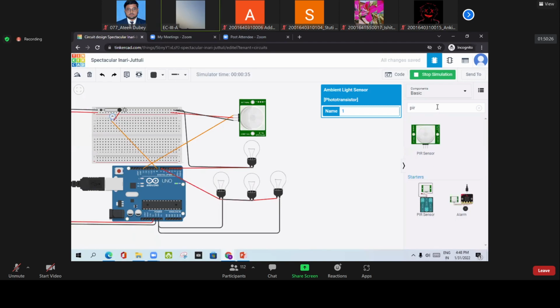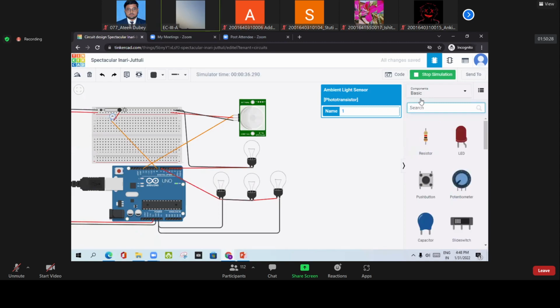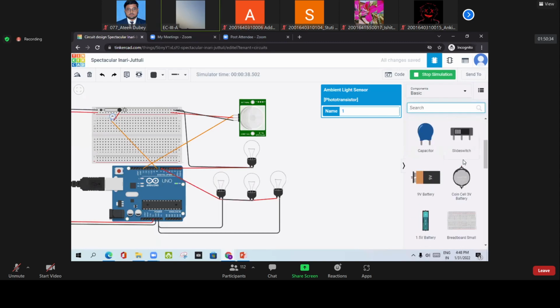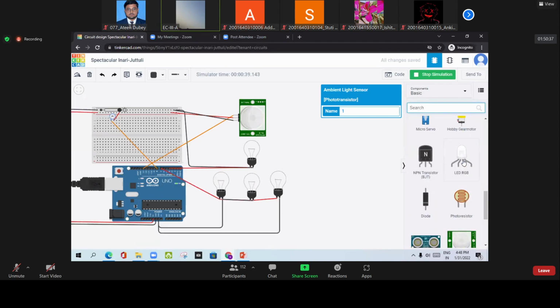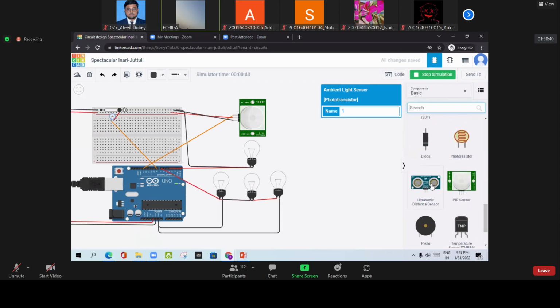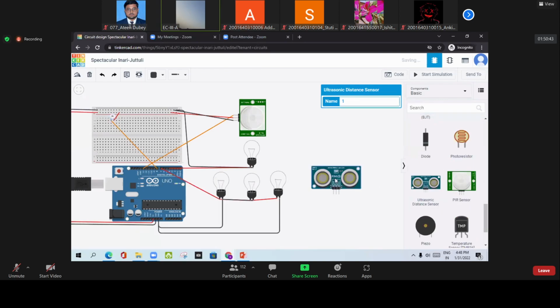And there are so many components you can have. Like a potentiometer, a very good sensor, and this ultrasonic sensor. We can make a project based on the ultrasonic sensor. We will demonstrate tomorrow that this sensor is used to sense distance. We will put this sensor in a robot as its eyes.